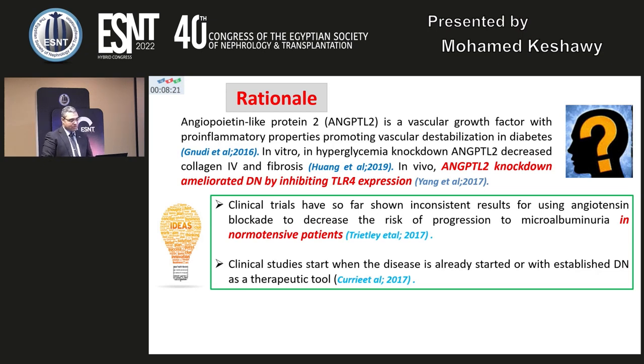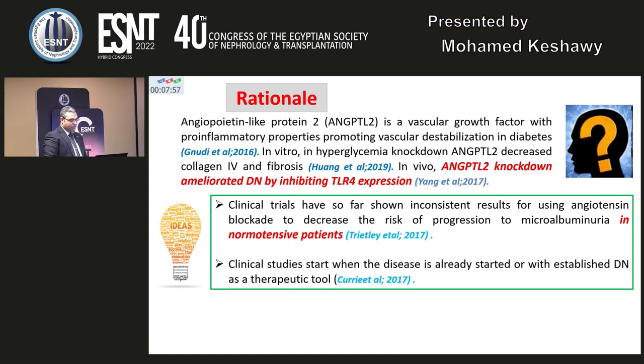Angiotensin-like protein 2 is a vascular growth factor with pro-inflammatory properties promoting vascular destabilization in diabetes. In vitro, in hyperglycemic conditions, angiotensin-like protein 2 knockdown decreased collagen 4 and fibrosis, and in vivo, angiotensin-like protein 2 knockdown ameliorated diabetic nephropathy via inhibiting toll-like receptor 4.